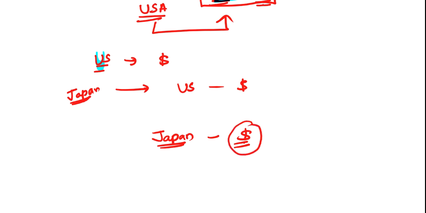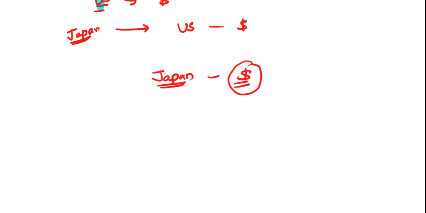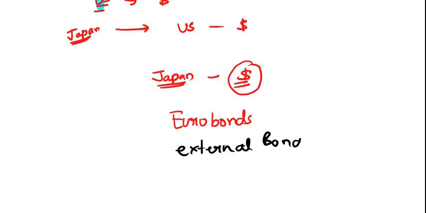Now what will happen? The name of the bond is Euro bonds. These are also known as the external bonds.